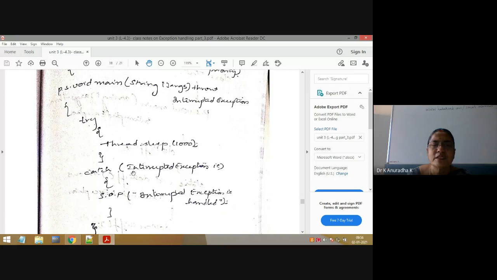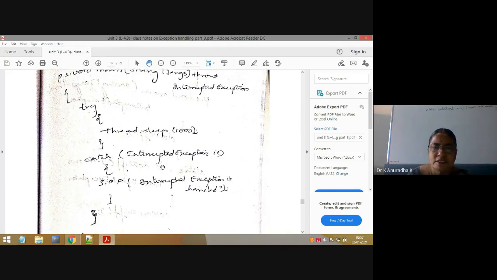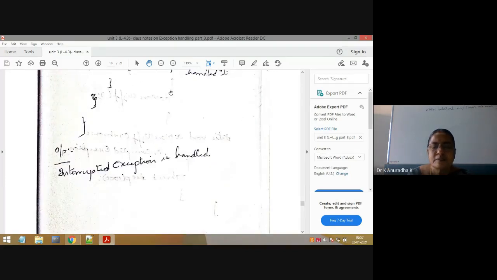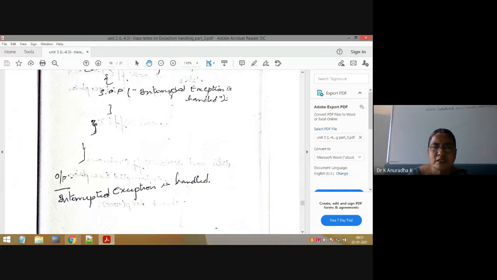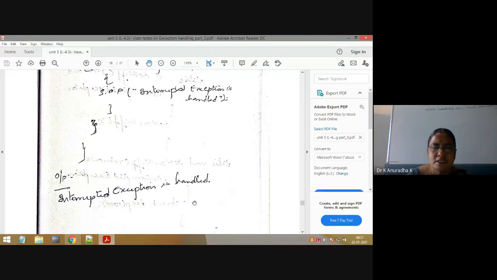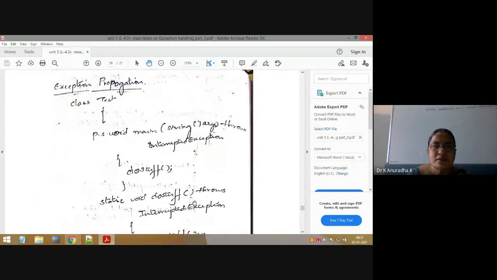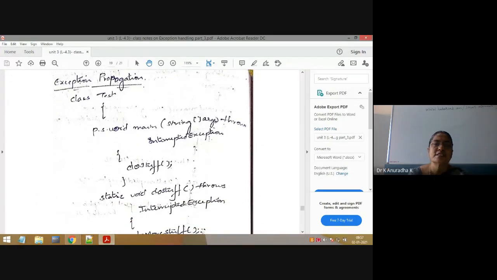But in the same method, handling code is there. That's why the JVM will not consider the throws, even if you write it. So syntactically, no problem. You won't get a compiler error if you write both also. But the JVM will give the priority to the handling code. That's why if you execute this program, you will see the matching catch block is executed, no? So that is InterruptedException is handled. So these are the three programs to understand our throws keyword.